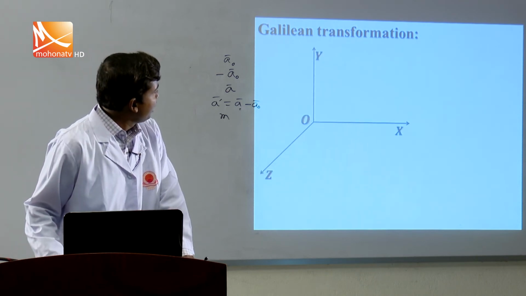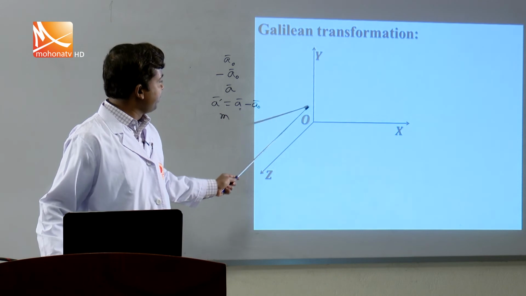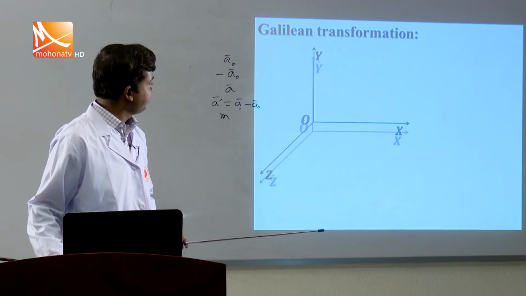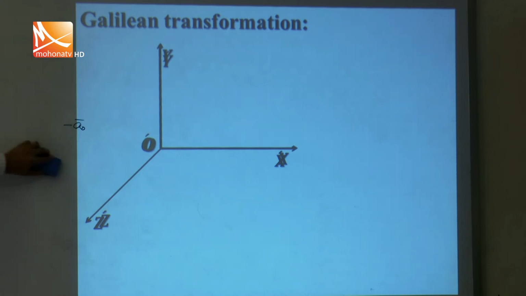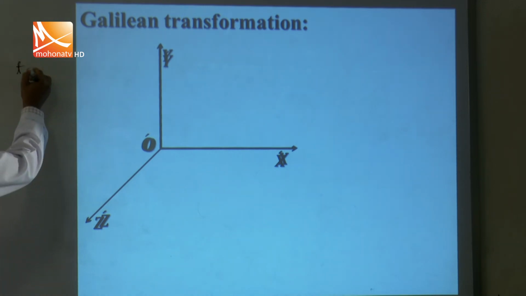Now I am going into details with a figure. This is the frame S having origin O, and another frame with origin O prime. You know that these two frames are in the same position. That means at time t equals 0, these two frames coincide with each other, having the same position.